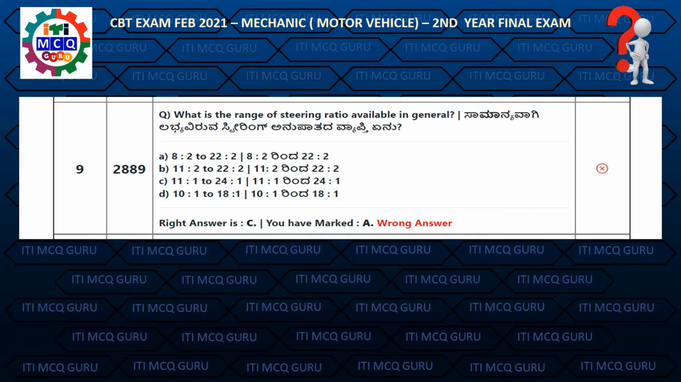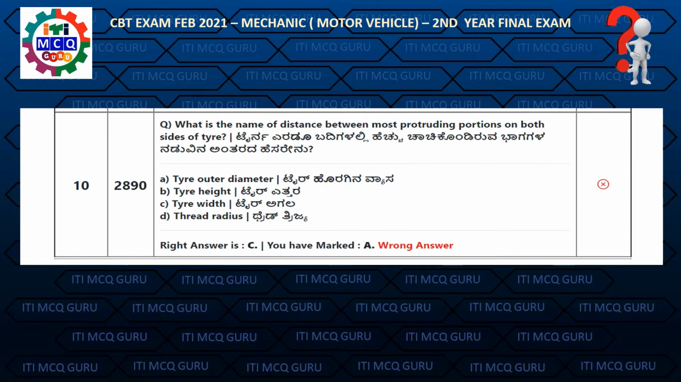Question 9. What is the range of steering ratio available in general? Right answer is C. 11:1 to 24:1. Question 10. What is the name of distance between most protruding portion on both sides of tire? Right answer is C. Tire width.